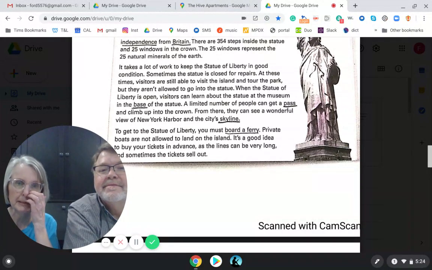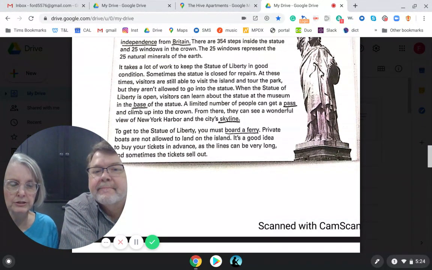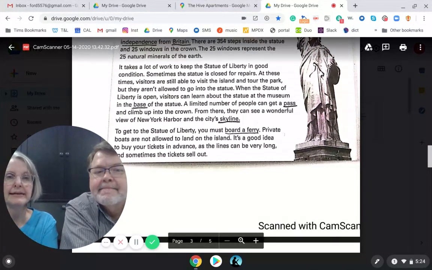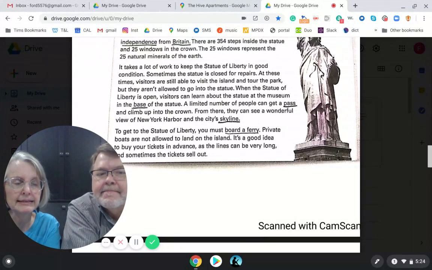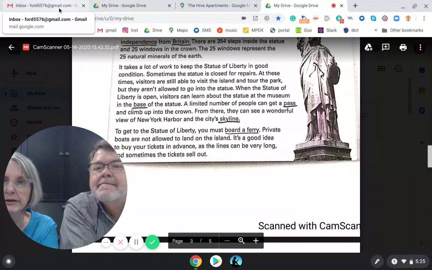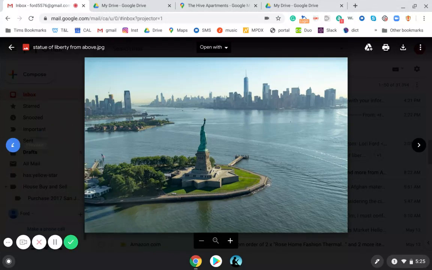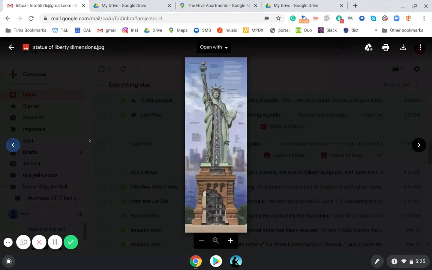Yeah. Then it talks about the base of the statue, right? That's the next one, I think. Base. So in this picture, you can't see the whole base, but you see where the lady's feet are at the bottom of her robe. Oh, here you can see the base a lot. So the lady is in green. See, this is the lady.